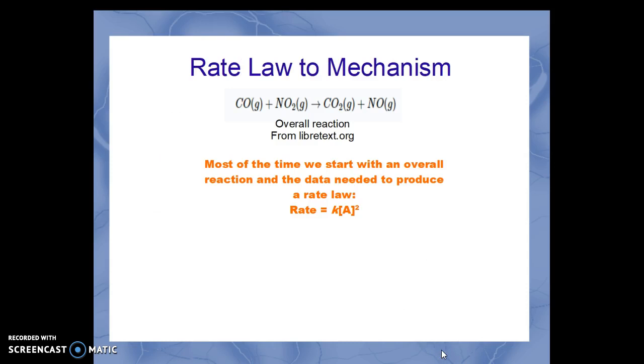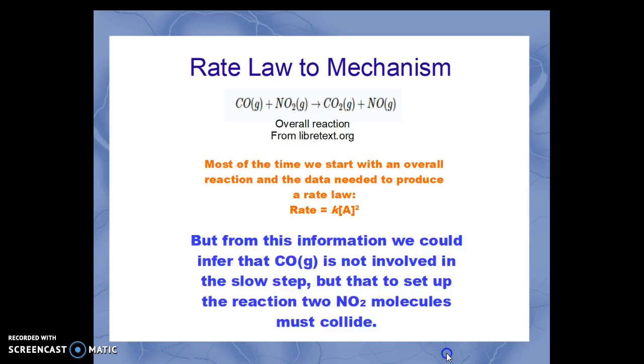Now most of the time we start with an overall reaction and the data needed to produce a rate law. In this case, we see that the nitrogen dioxide pressure change will increase or decrease the reaction rate, and so we write the rate equals k times, in this case, the nitrogen dioxide partial pressure squared.